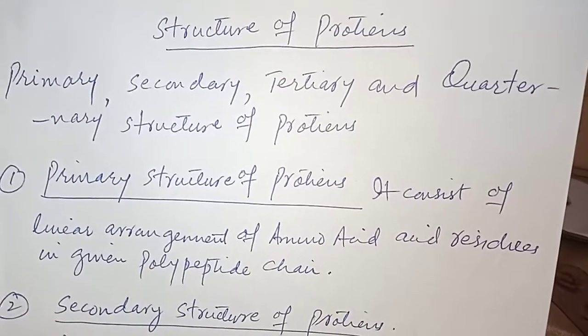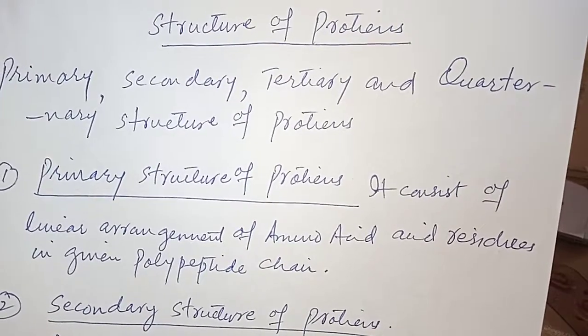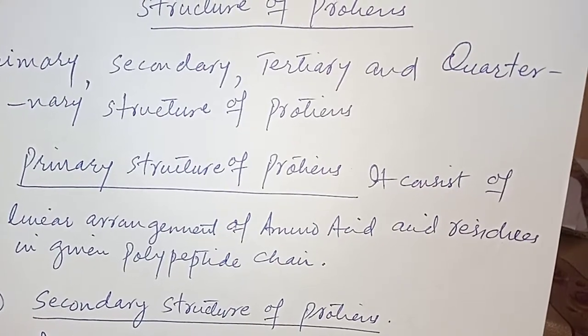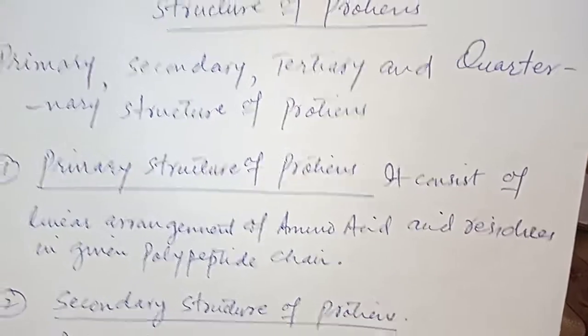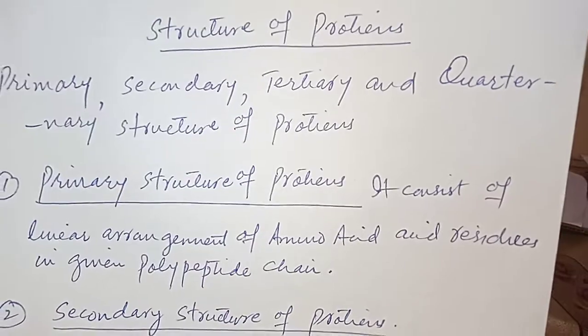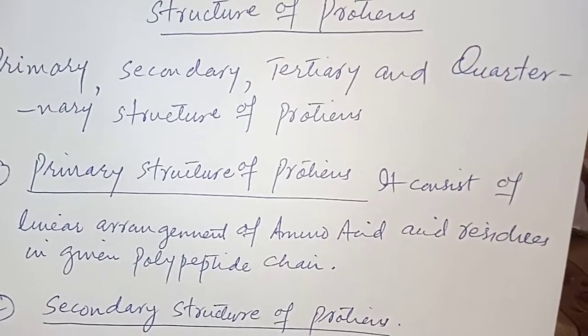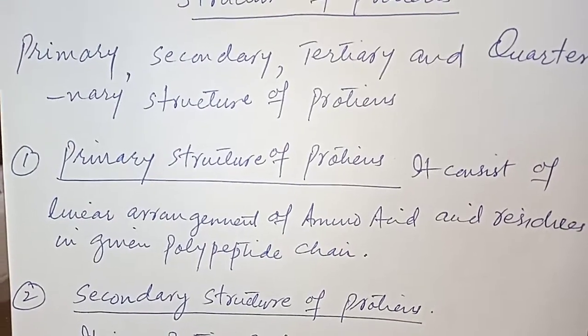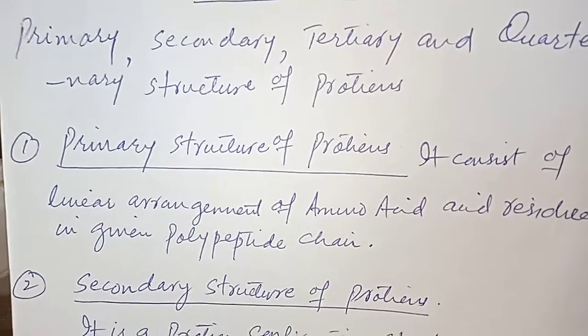Primary structure of proteins means it consists of a linear arrangement of amino acid residues in a given polypeptide chain. Meaning, from the primary structure of a protein we learn how many residues are in that polypeptide chain and how many amino acids together make a protein.